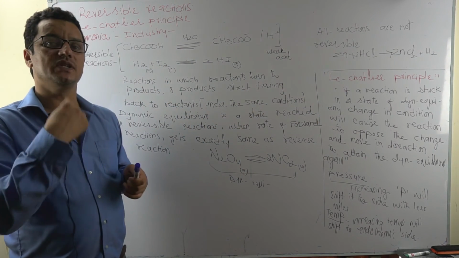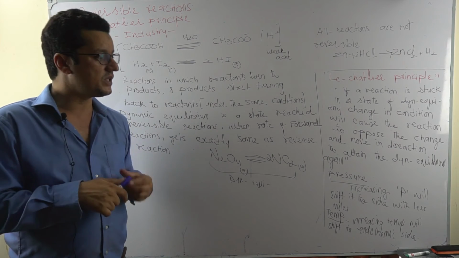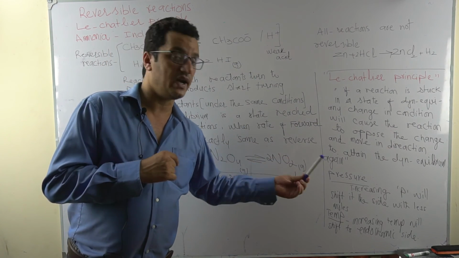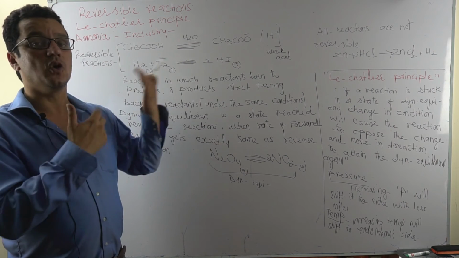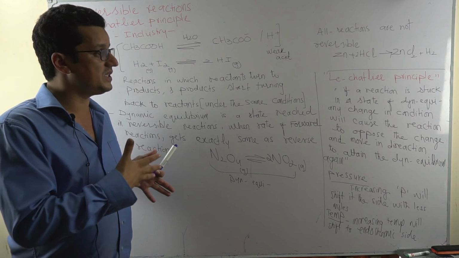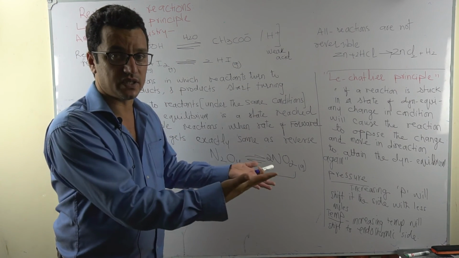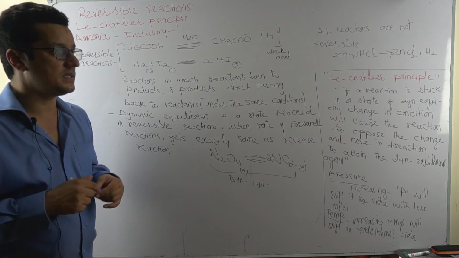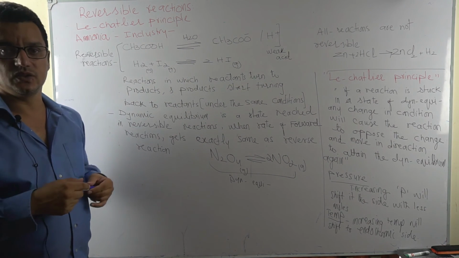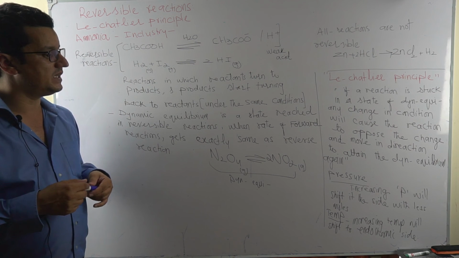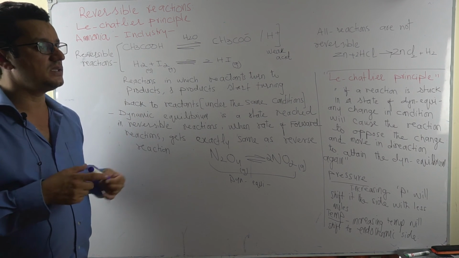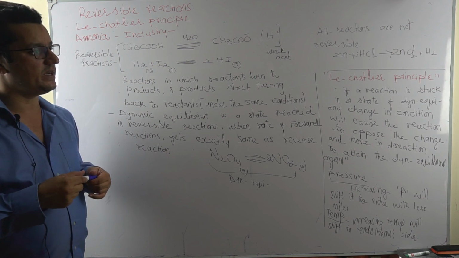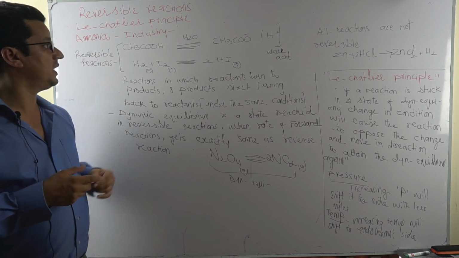So the chemist has to be smart. He will change the pressure, temperature, concentration of reactants and products in a way that when the reaction opposes the change, the opposition should be in favor of the product formation, and yield should be high. And that's what Haber has done by using Le Chatelier's rule. Basically we'll see in detail how these reversible reactions can be tackled using Le Chatelier's principle. We're going to see the ammonia industry in detail.